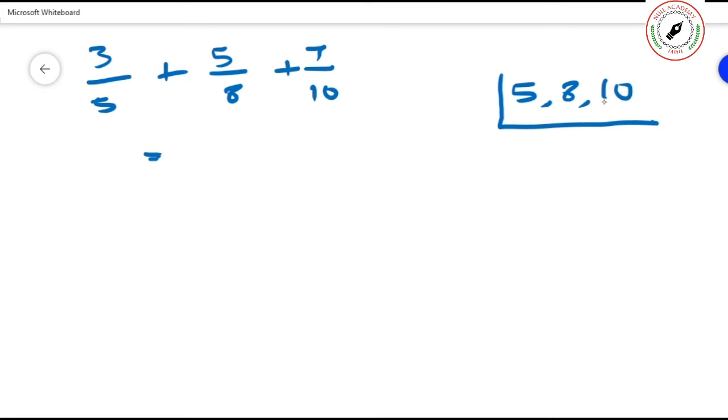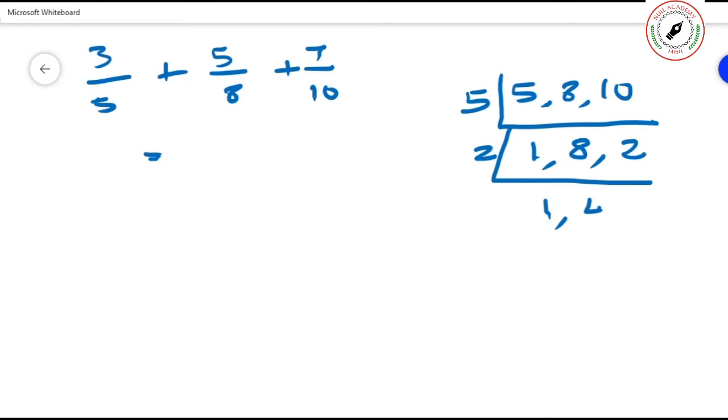First we will divide by 5. Here you put 1, and if it is not dividing, you put it as it is. Then 2. Then again you divide these numbers with 2. So you keep it 1, this is 4, this is 1. That's all.